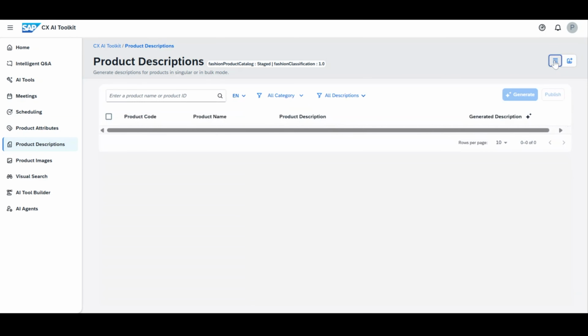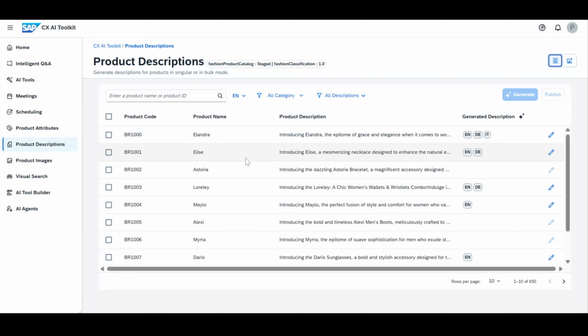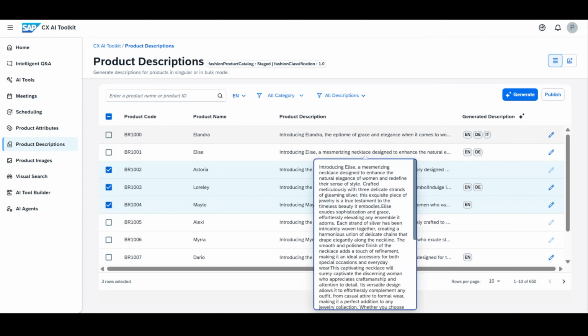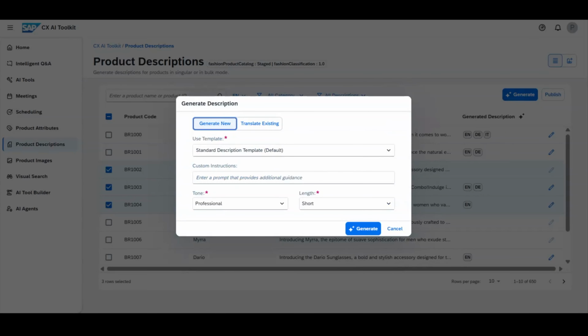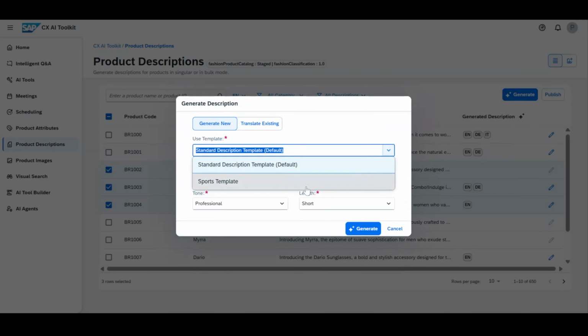And here you can generate product descriptions for multiple products, right? You select these products, and if you click on generate, you have an option to use a template, and this is a template which we created.